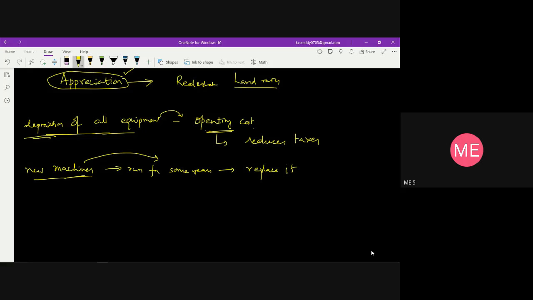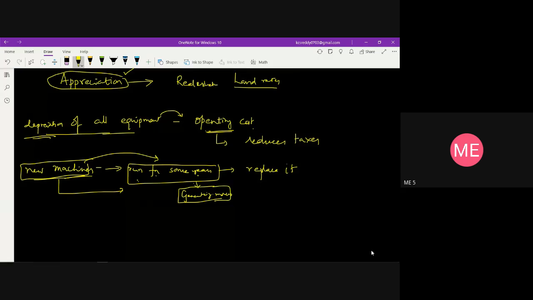This money is to be generated from the earnings of the machine, because it has run for so many years and generated some money.